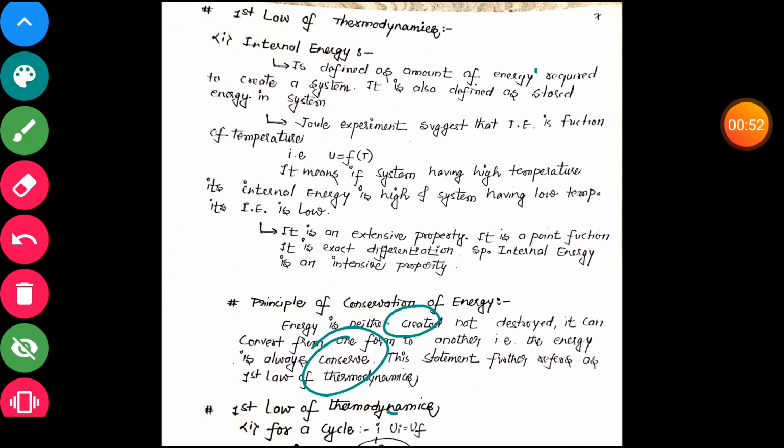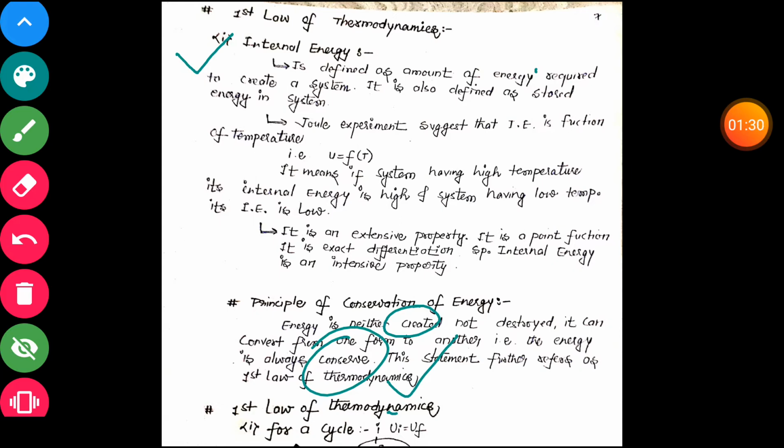This is the basic of thermodynamics, and it is also the basic of nature. We already studied it in class 11th and 12th as conservation of energy, and this is also called the first law of thermodynamics. The first law of thermodynamics defines the internal energy.